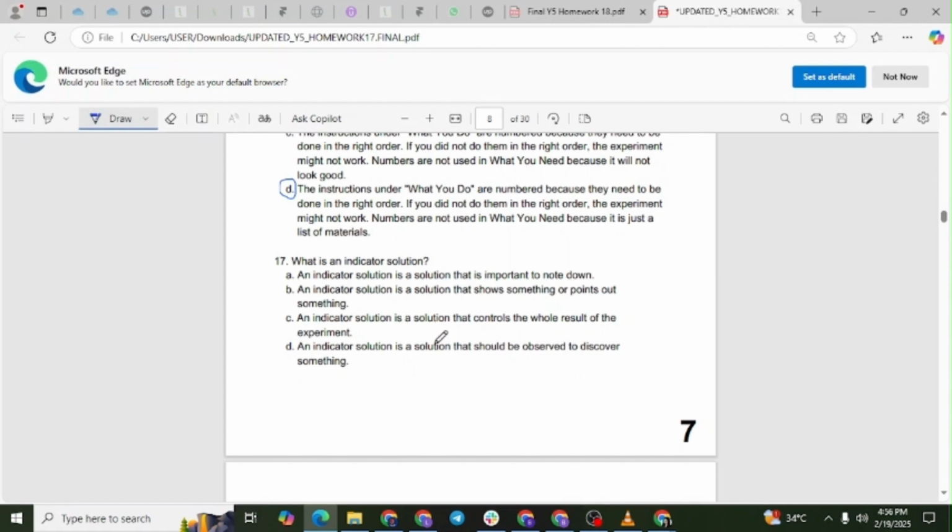The correct answer is letter B. Explanation. An indicator solution is used in experiments to reveal changes or highlight specific chemical reactions. In this case, it changes color depending on the amount of vitamin C present.